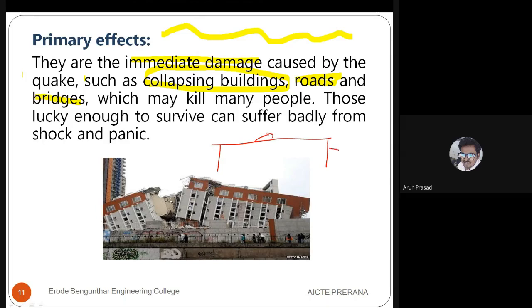This is the abutment. Dampers will be provided in this area. It will be black or brown in color, like a box of elastic material.